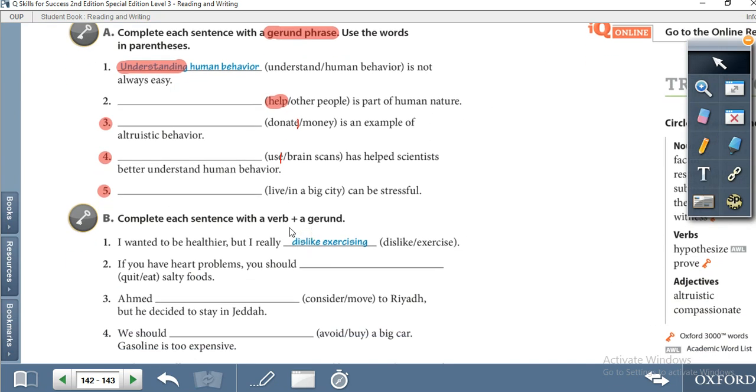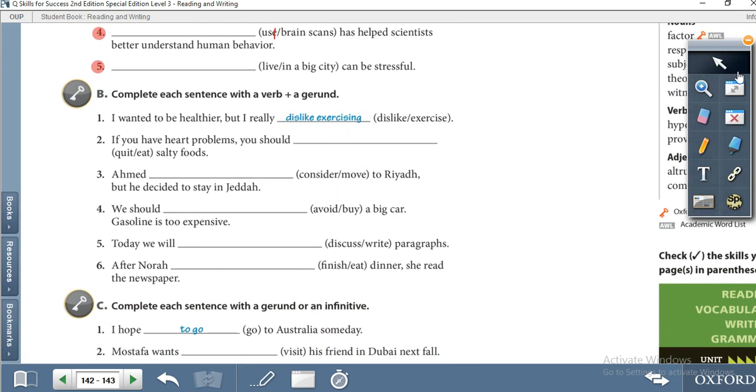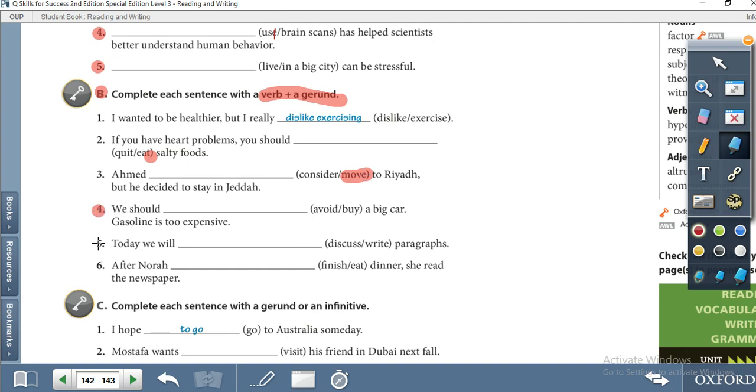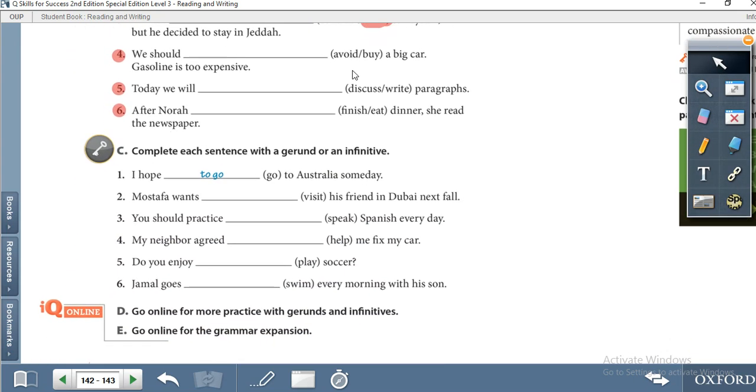Then when you finish it you have to move to activity B. Task B: complete each sentence with a verb plus a gerund. For example, dislike exercising, quit eating. First the verb and then the gerund. Ahmad considered moving to Riyadh but he decided to stay in Jeddah. Consider moving. So you have to solve the complete exercise, 4, 5 and 6, in this way and show it to your teacher during the class.